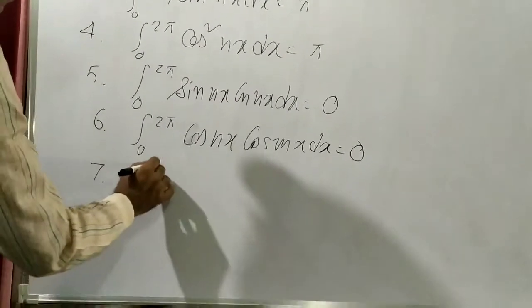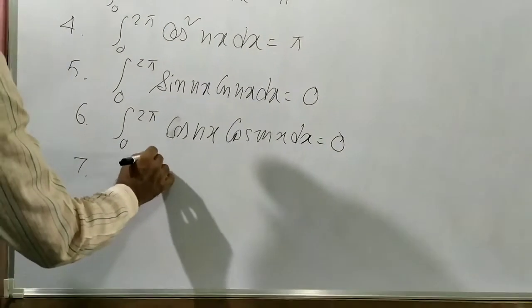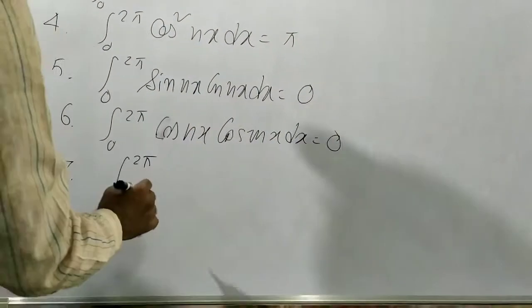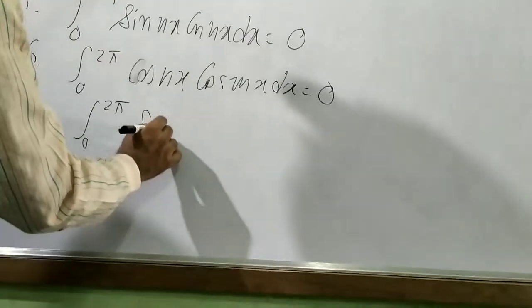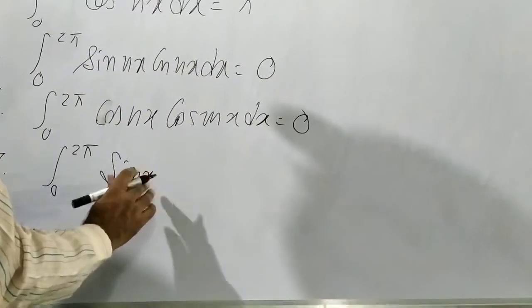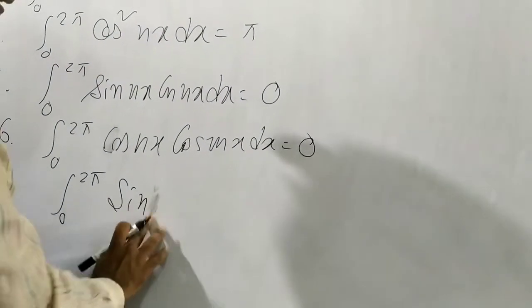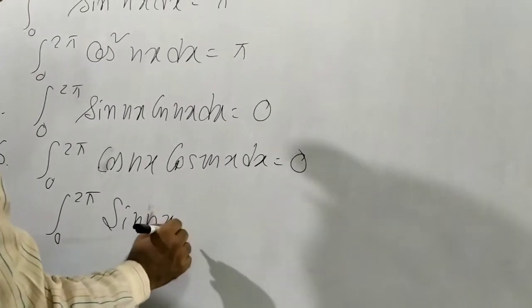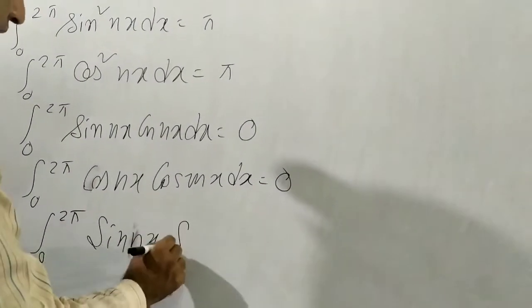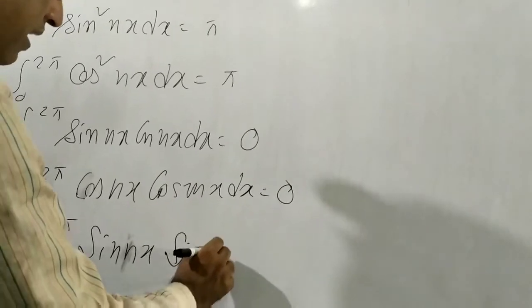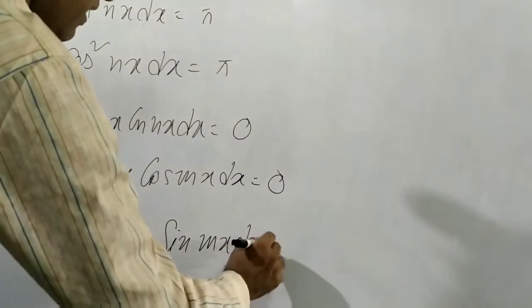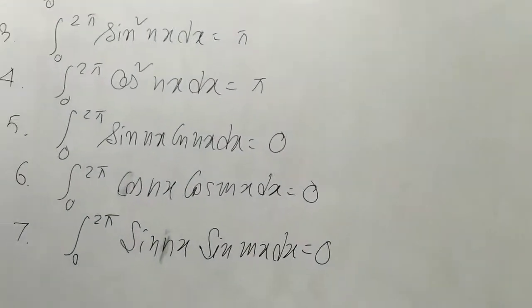Number 7, integration from 0 to 2 pi of sin nx sin mx dx equals 0.